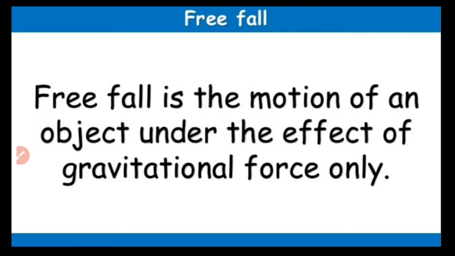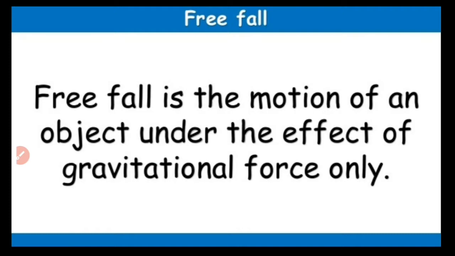That means when we drop an object, what do you mean by dropping an object? You hold the stone in hand and drop it. Dropping and throwing are different. Simply dropping an object and throwing an object, both situations are different. When an object is dropped, its initial velocity will be equal to 0. So when a body is dropped, its initial velocity is 0.